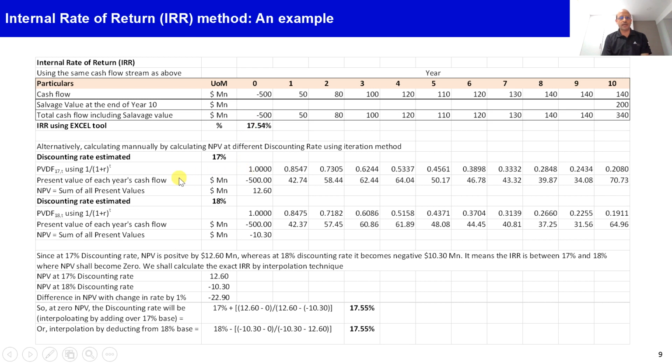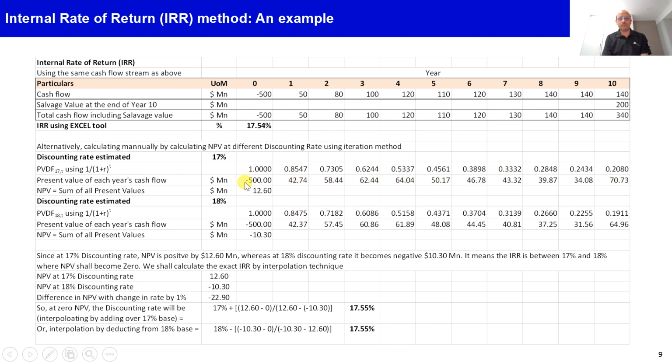Now, if we calculate the IRR manually, we first have to guess or estimate the expected rate of return it would be generating. So let's say we guess that this project may be generating around 17%. At 17%, when we calculate the PVDF using the formula 1 divided by (1 plus R) raised to the power t, we get these PVDF factors for each year. We multiply this PVDF by the respective cash flow of that year, so we get the present value of each year's cash flow.